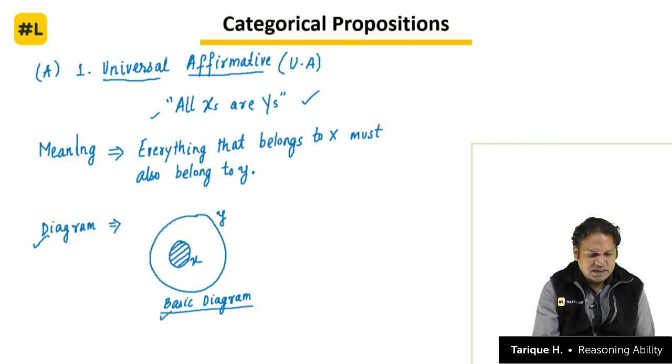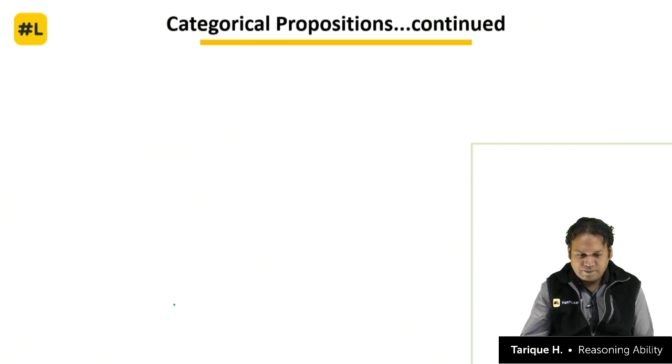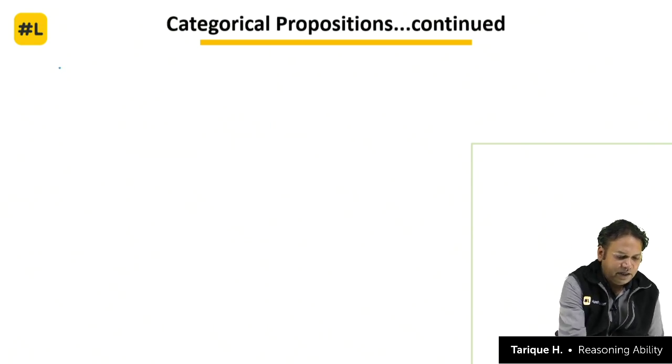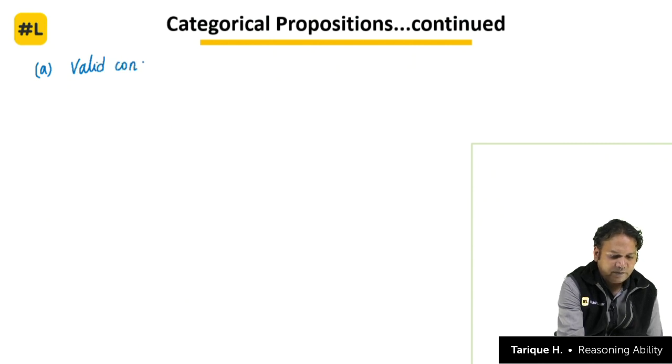Once we have seen this, the next thing we will look at is the valid conclusion. We will understand three things here. What is the valid conclusion of universal affirmative?